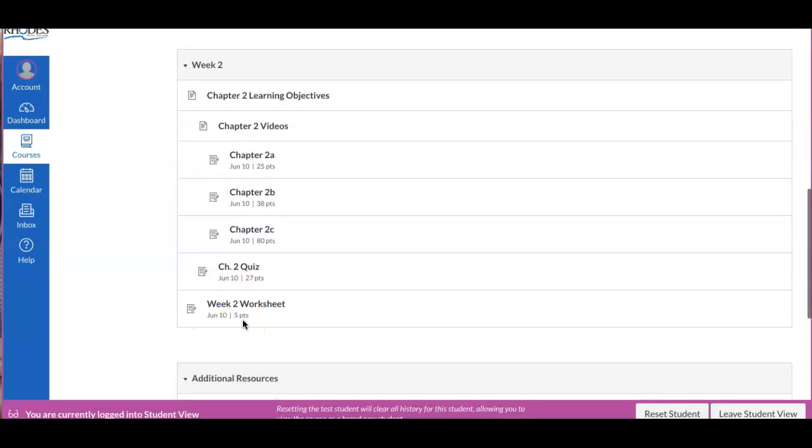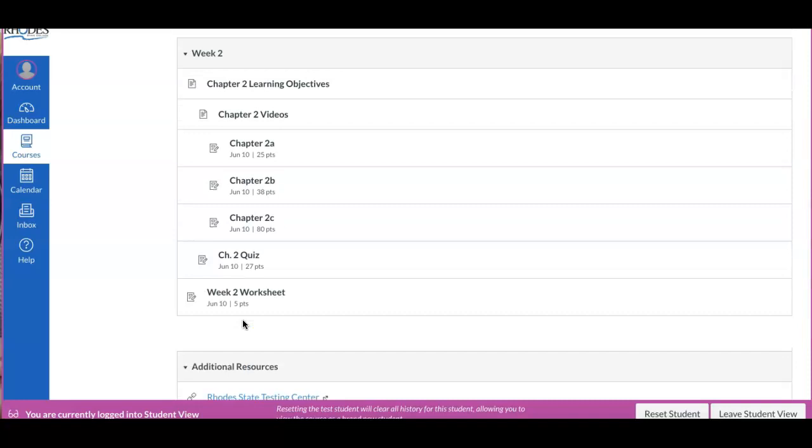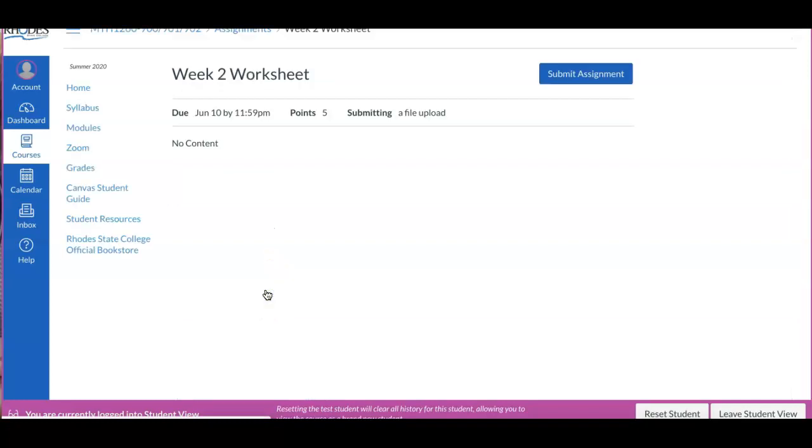And then for weeks 2, 3, and 4 before the midterm, you will have a worksheet to do. And you'll want to click on the worksheet. I don't have the content there yet. I'll have a link here. You're going to download the worksheet, complete it by hand, and then upload it to this Dropbox. Once you complete the worksheet, I'll have instructions here.